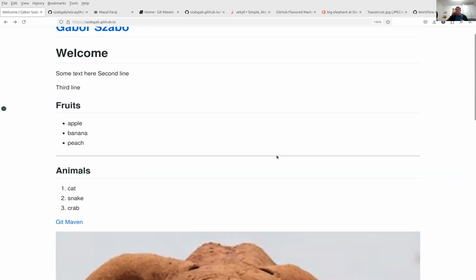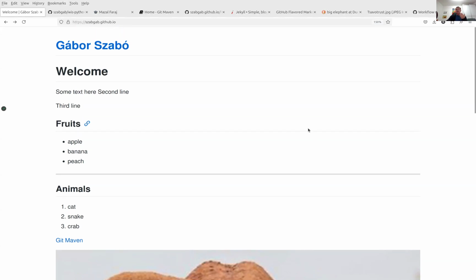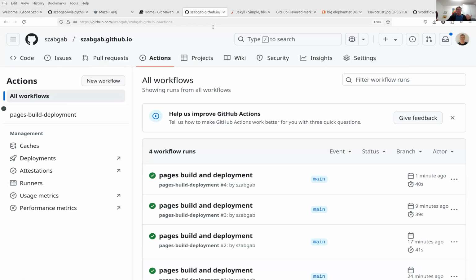Okay. Now we could also upload an image. So we could download this file, or you can have a file in your folder, and then you can upload it to your repository, and then you can serve it from the repository. How can you do this? Well, if you click here